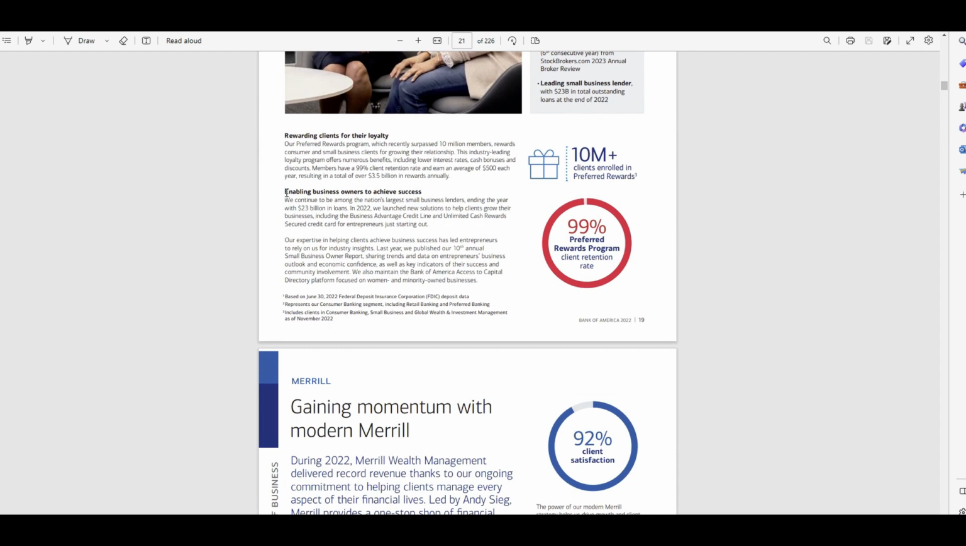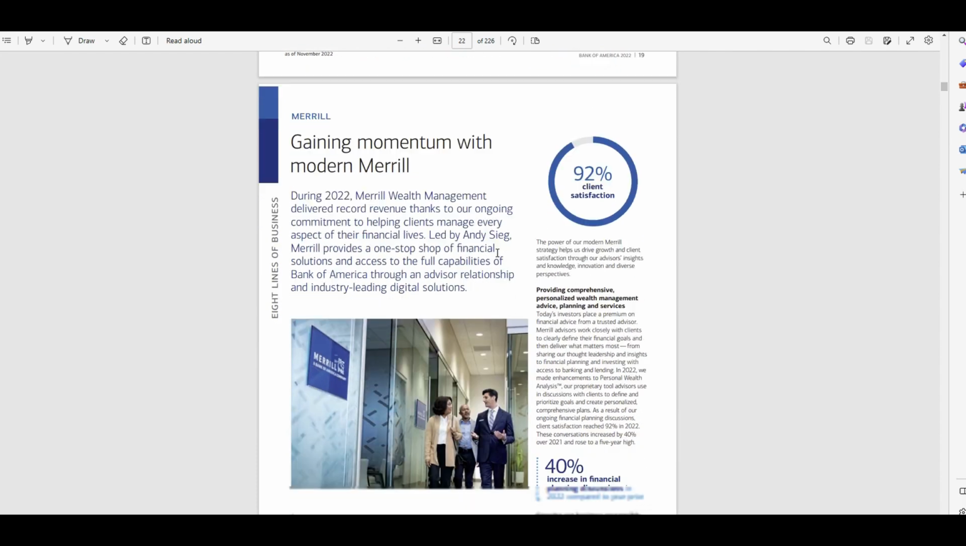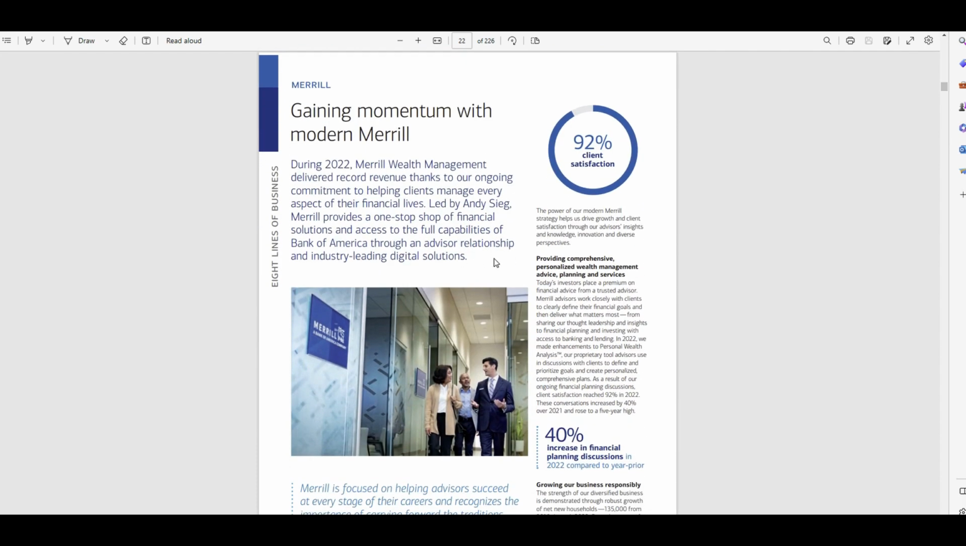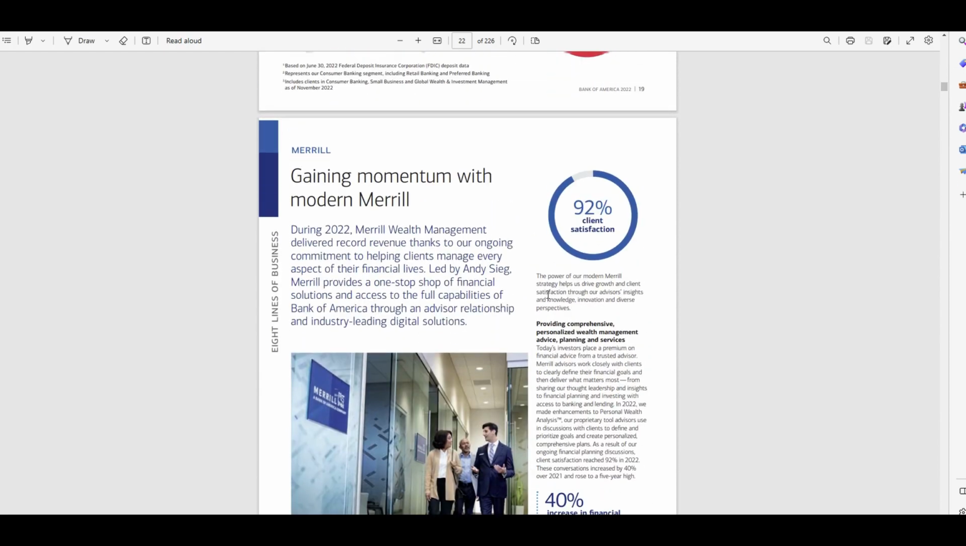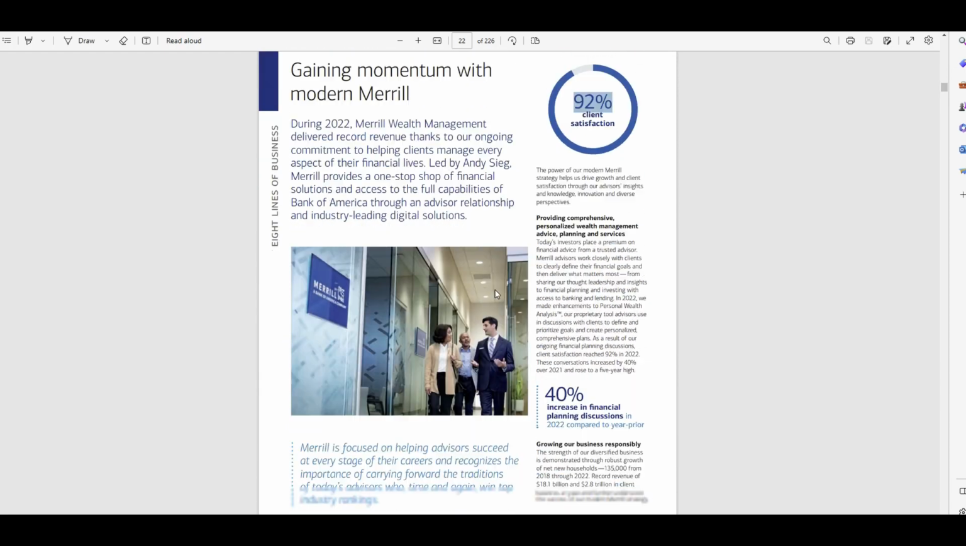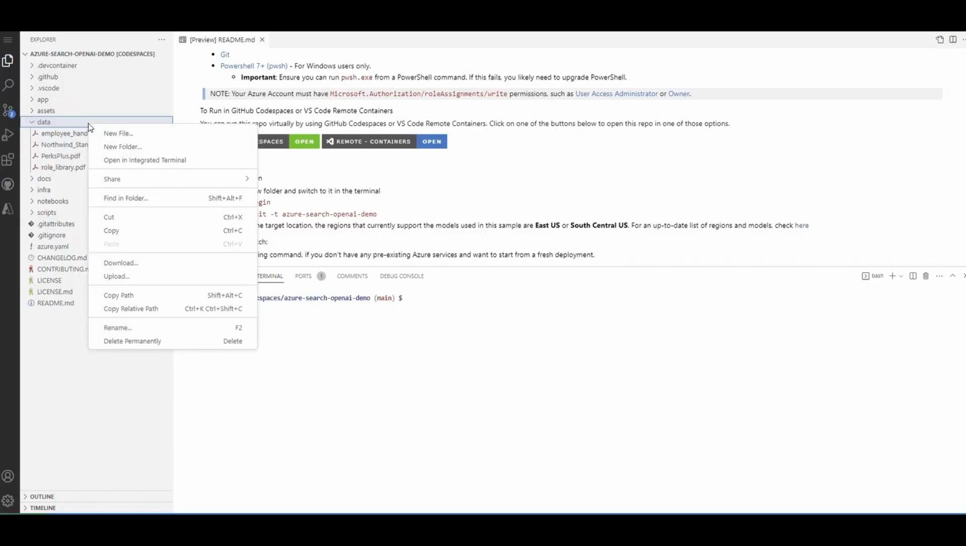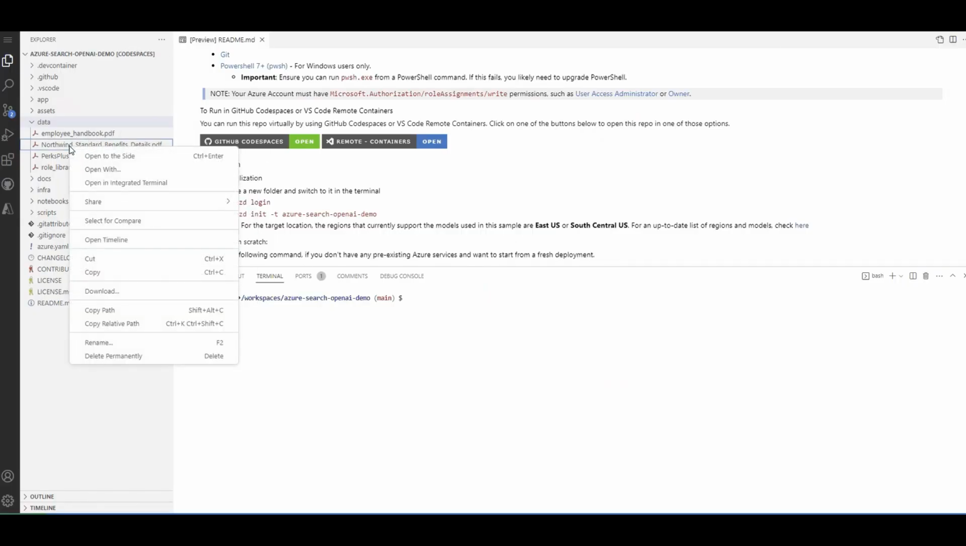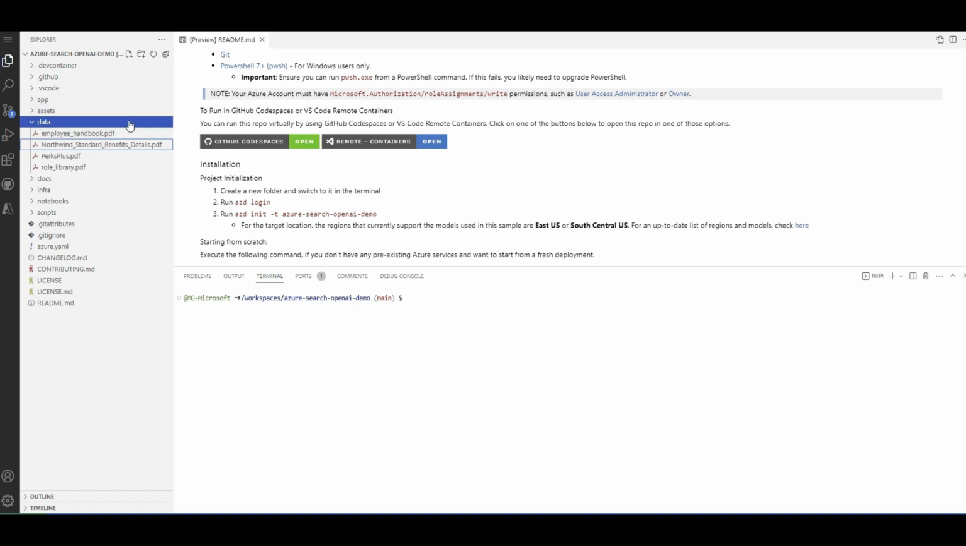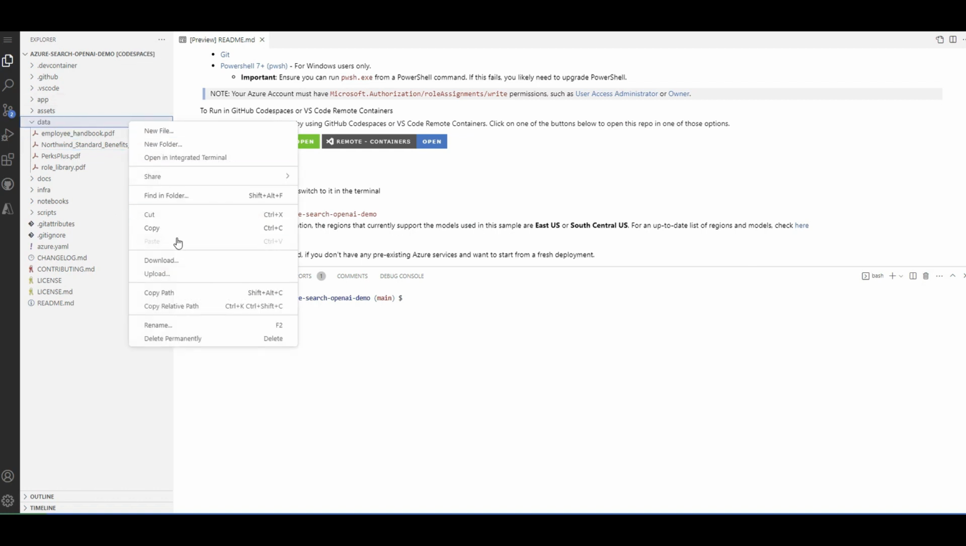So if we have to make it as a text, some of the information potentially needs OCR, optical character recognition, because it's embedded over a chart or a picture. So then what I did, I clicked on data, and then right click on the data and upload.